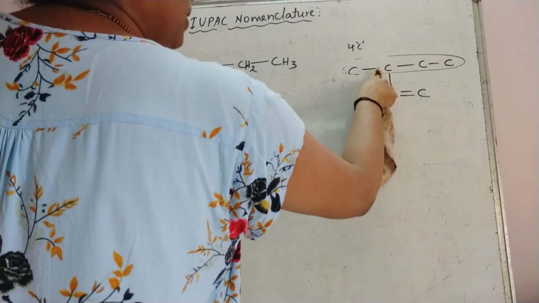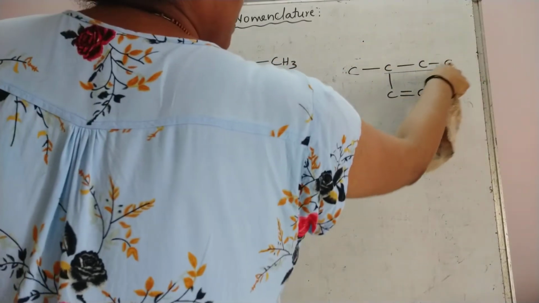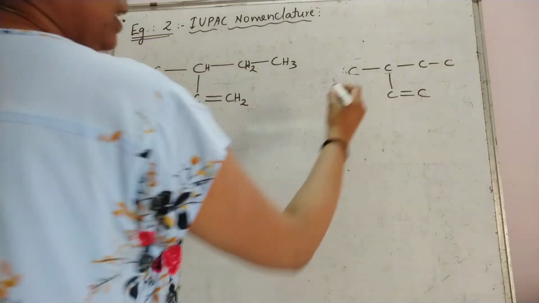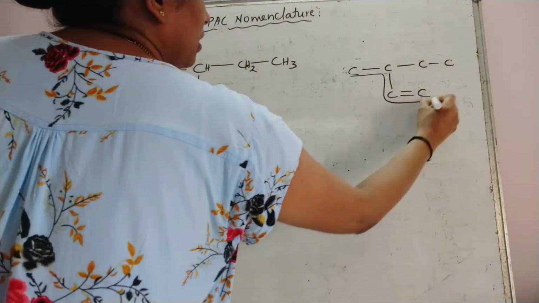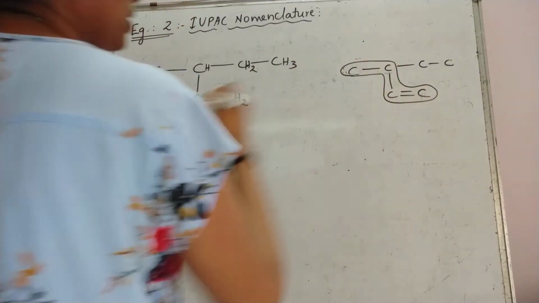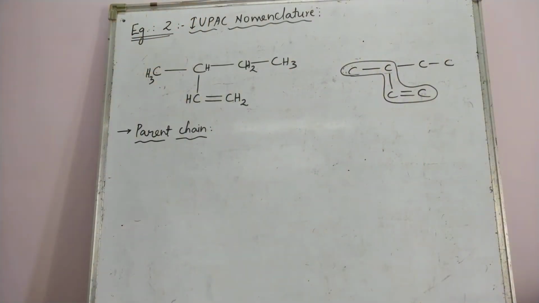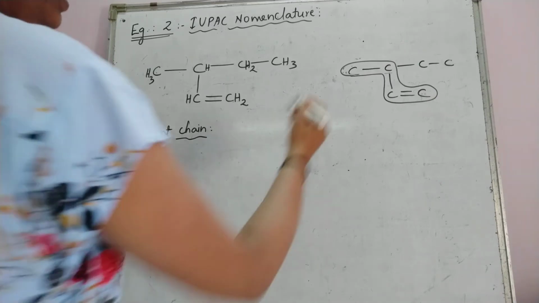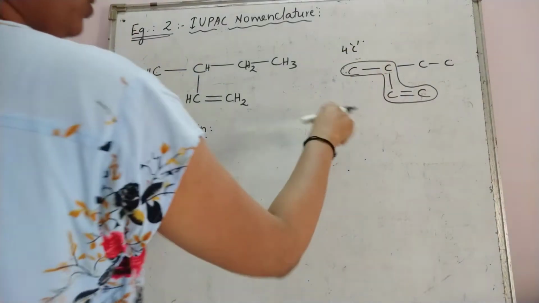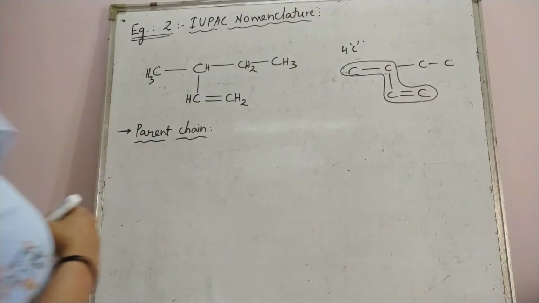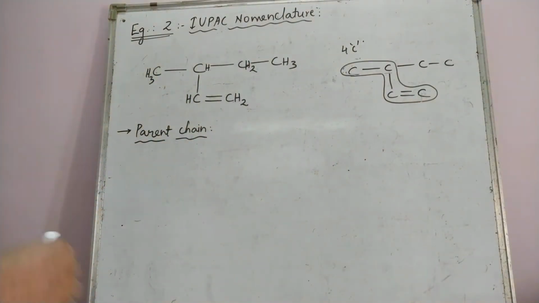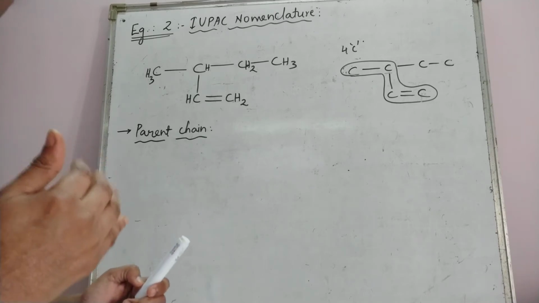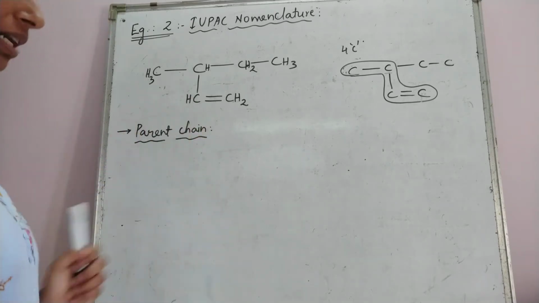The next possibility is you can take up this as the longest carbon chain. Is it okay? Yes. Now if you take this as the longest carbon chain, it contains 4 carbon atoms. Also it contains carbon atoms of the double bond. Let us see if there is any other chain which contains more than 4 carbon atoms.